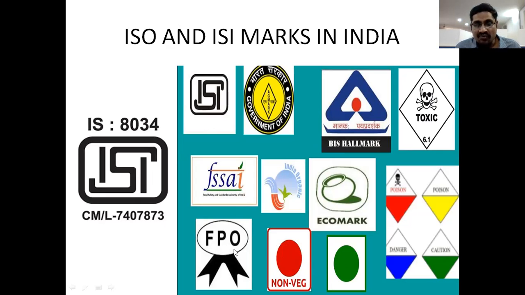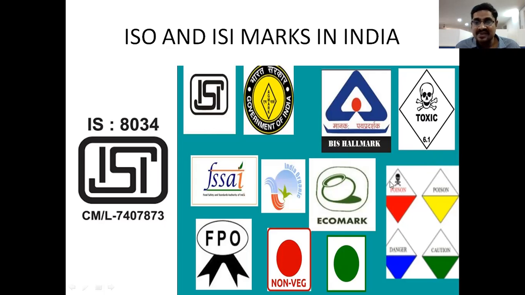FSSAI, FPO, and these four are meant for food related items, right? And these are for petrol, diesel and pesticides, fertilizers and their qualitative marks.